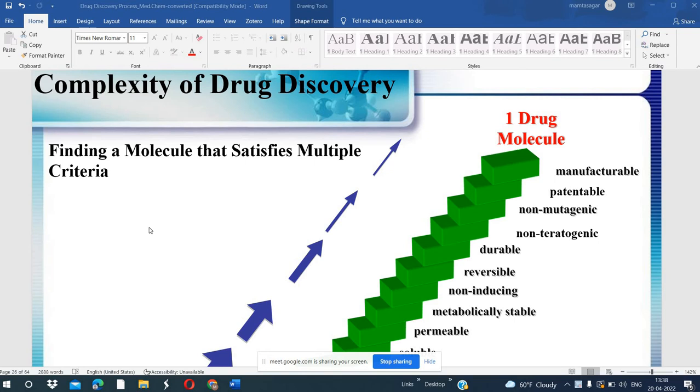Welcome you once again in the class of drug discovery. So we were studying about the new drug, why we require the new drug. So this is about the complexity that we face when we design the new drug. So here we can see a lot of things are written on this slide. So this is the process.